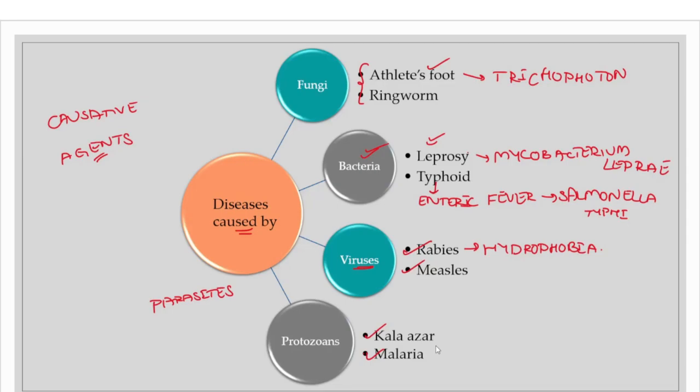And we also have amoebic dysentery or amoebiasis, and we also have kala azar. This is also known as black sickness. If a disease has two names, you have to definitely remember both the names so that it would be helpful for you in the exam. It is caused by Leishmania, and because of this there would be an enlargement of the spleen and liver, jaundice, and the skin becomes darkly pigmented. These are the various symptoms of kala azar.